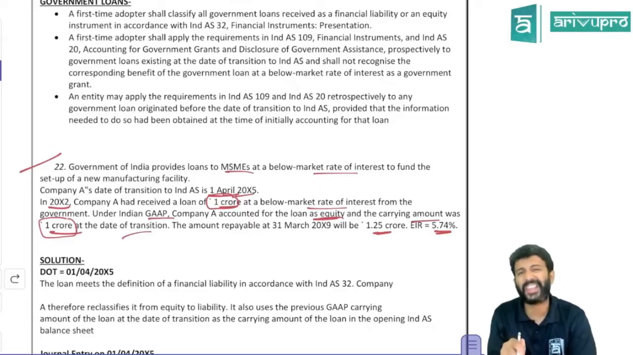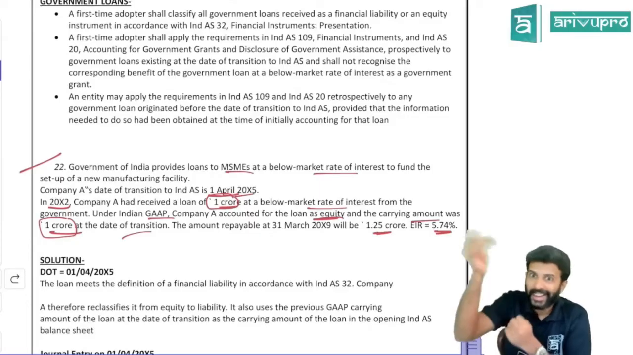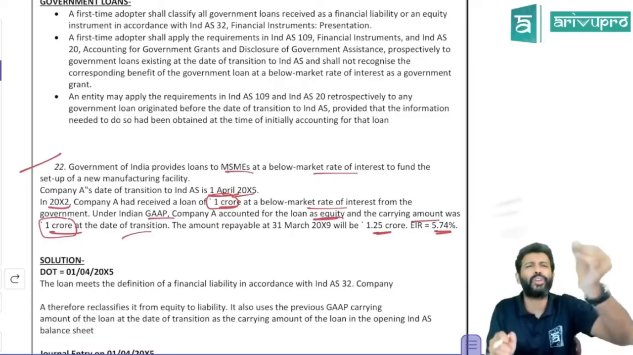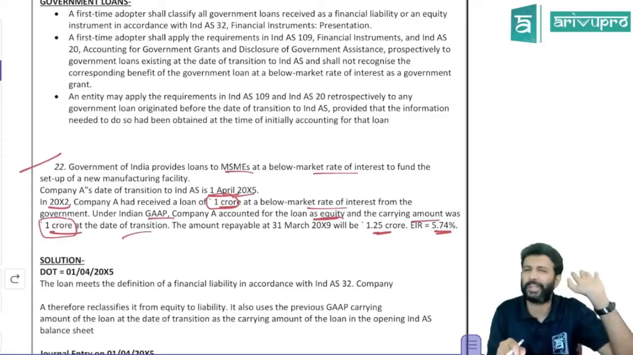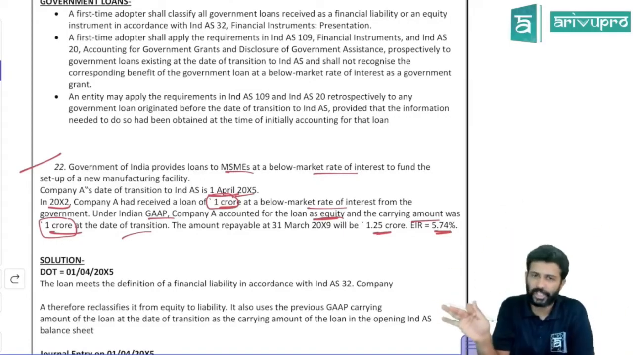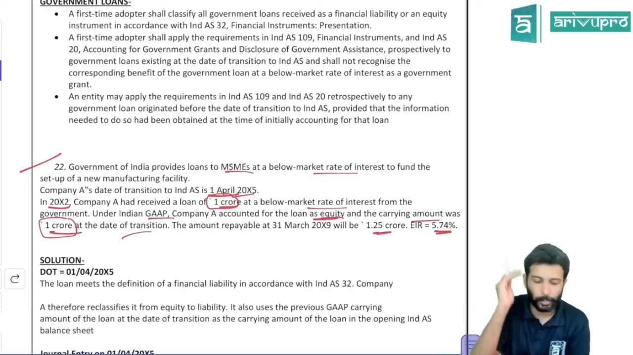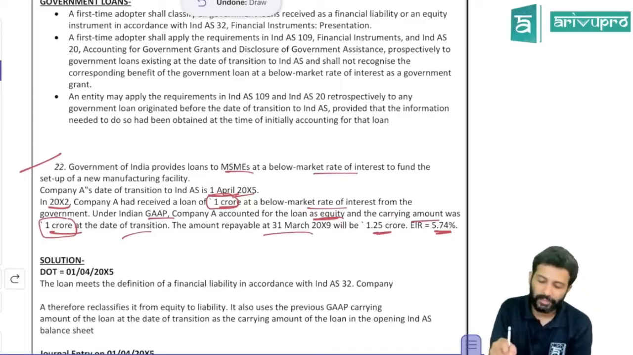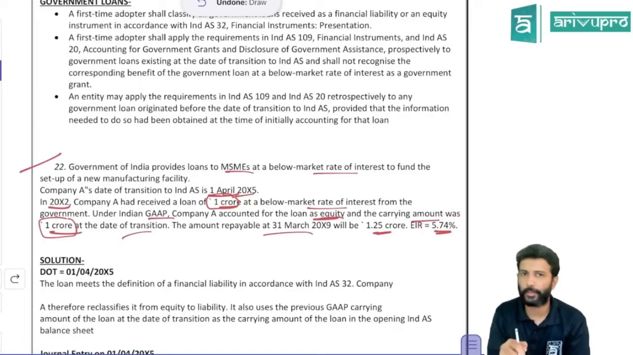But as per IND AS, can you show this as equity? Carrying amount, you can take it as the same, but can you show it as equity? No, this is a loan. So a loan, you have to show it as what? Financial liability. So the classification has to be changed, but the amount need not be. You can do it prospectively. Okay. So the amount repayable will be 1.25 crores later on, on 31st March 20X9. Effective interest rate is 5.74%.